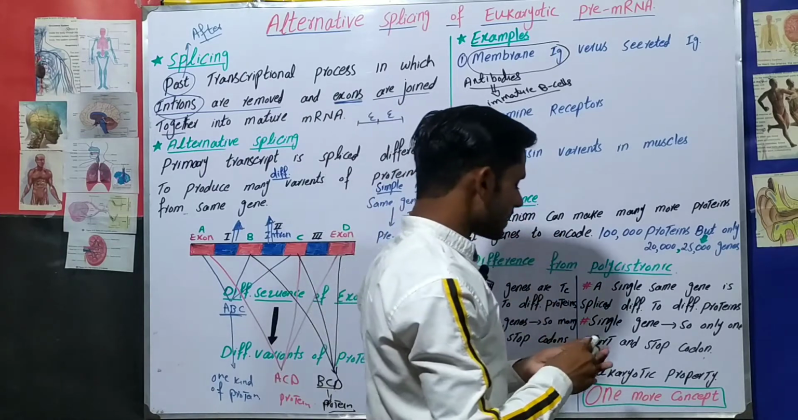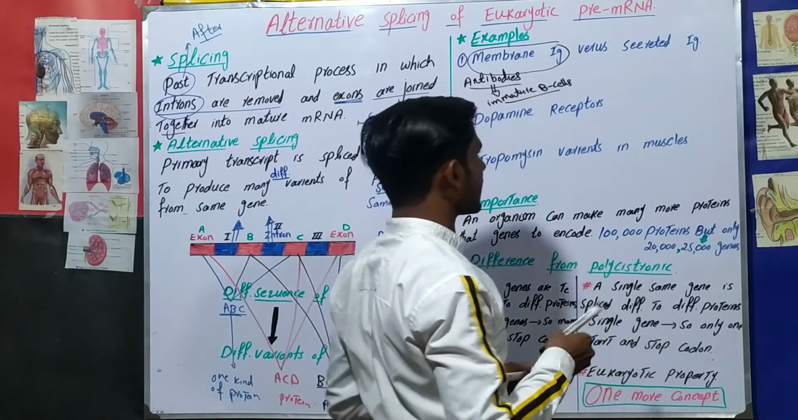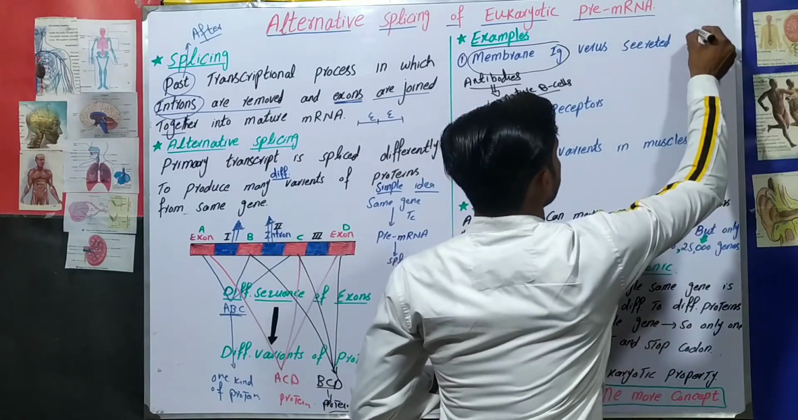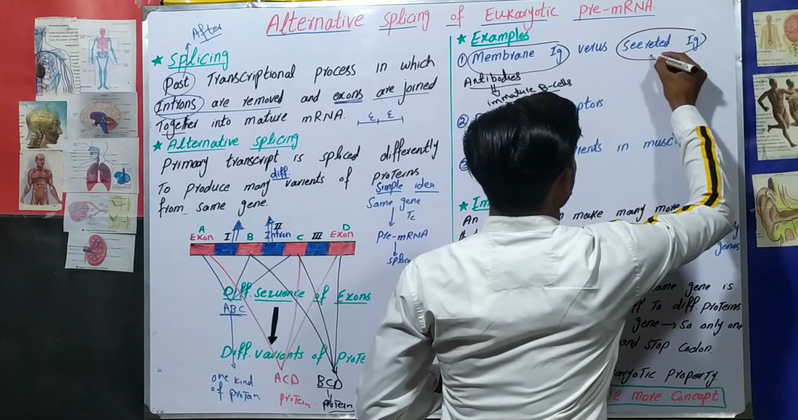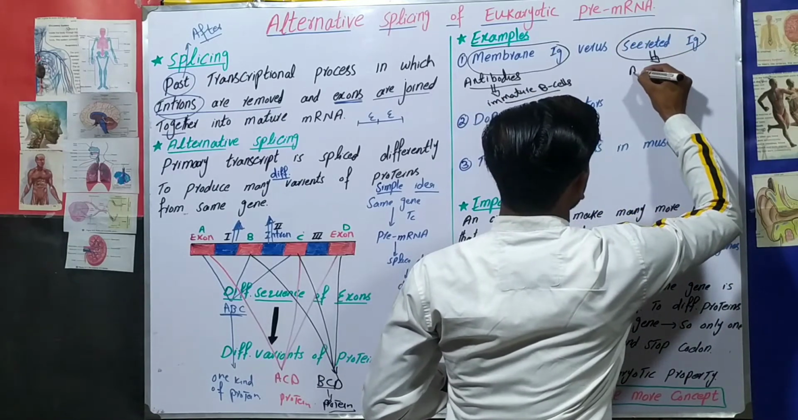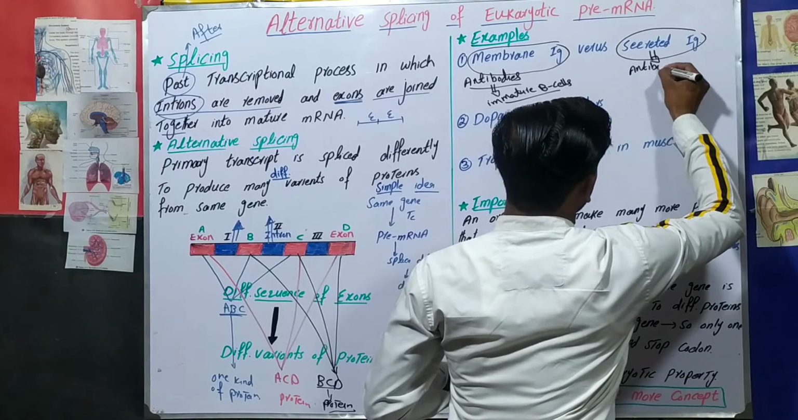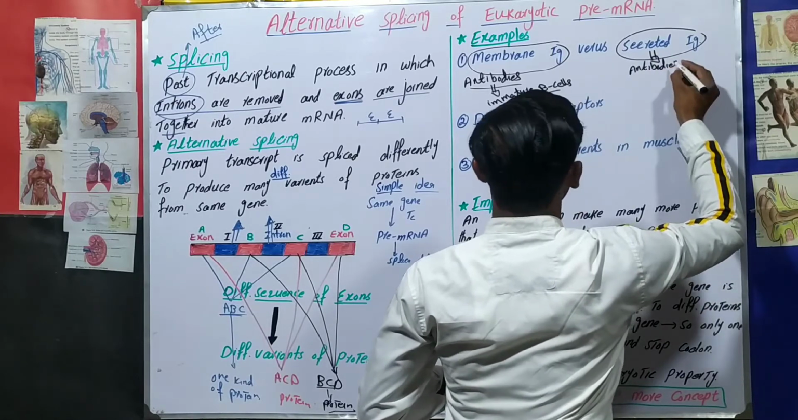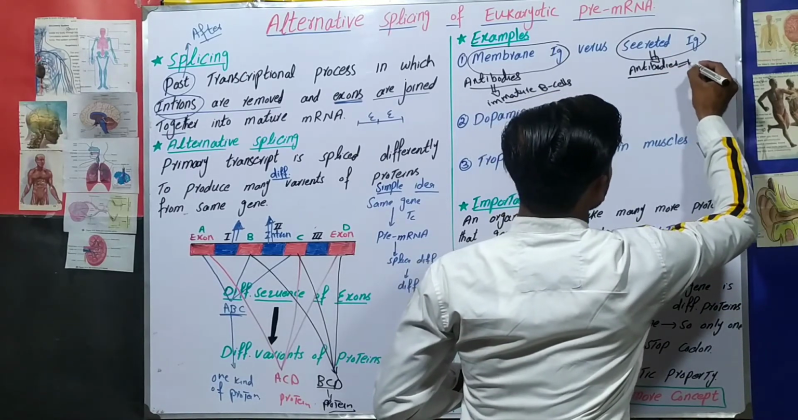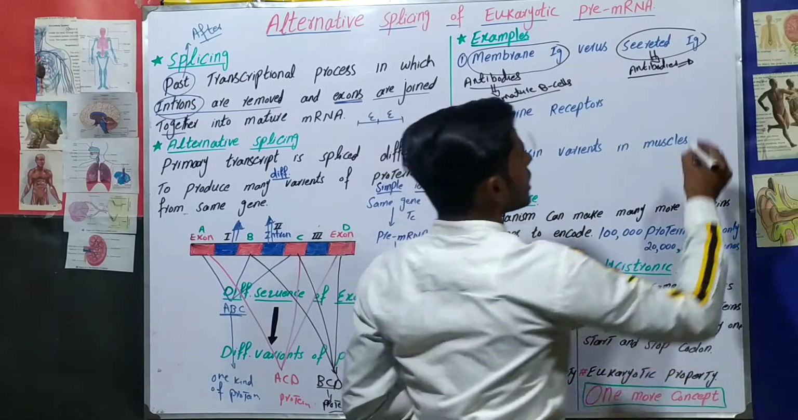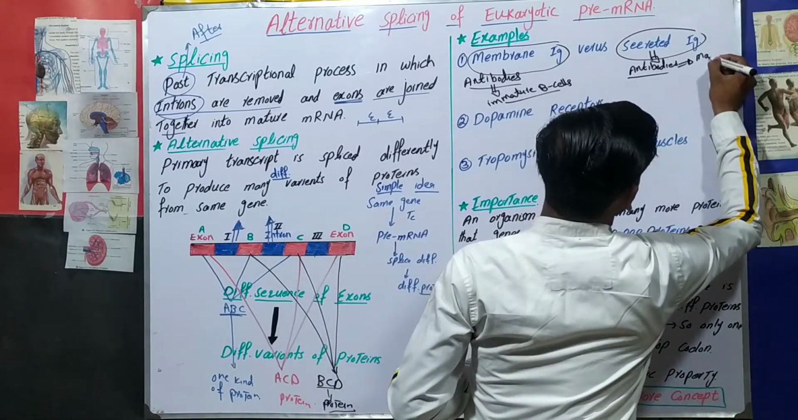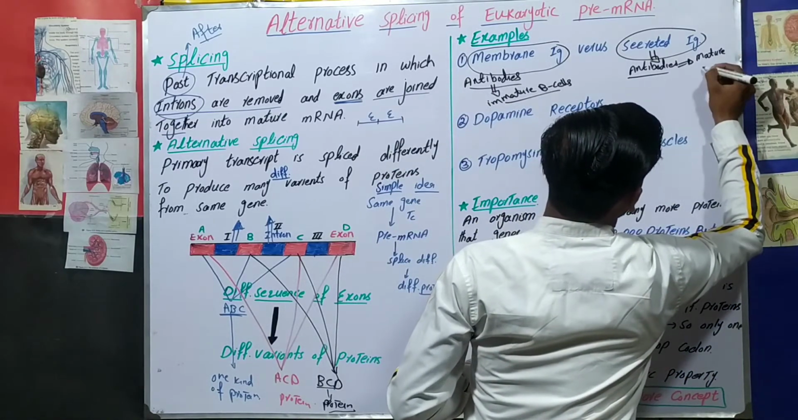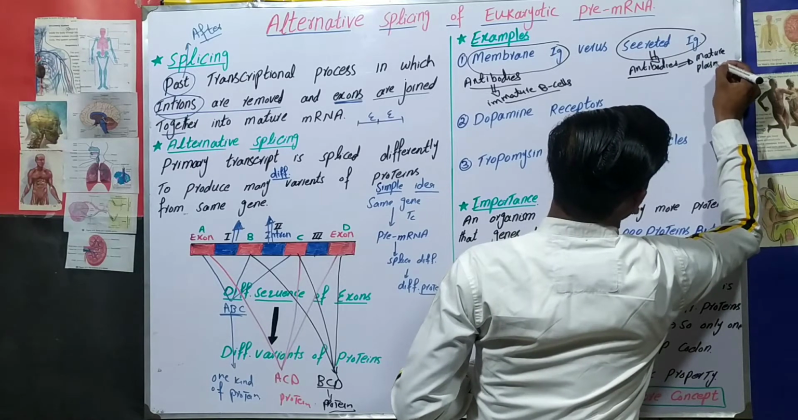Second is the secreted immunoglobulins. What are secreted immunoglobulins? Secreted immunoglobulins are also antibodies, but these antibodies are produced by mature plasma cells.